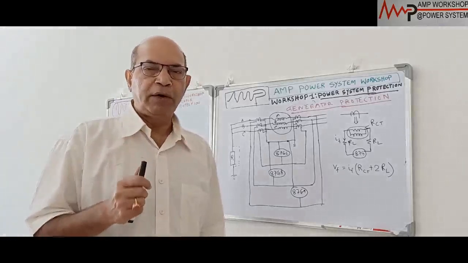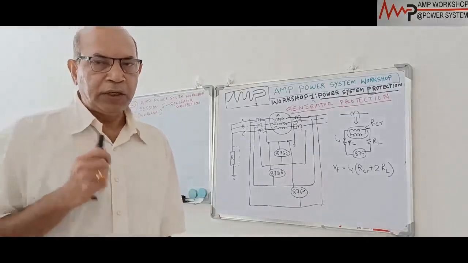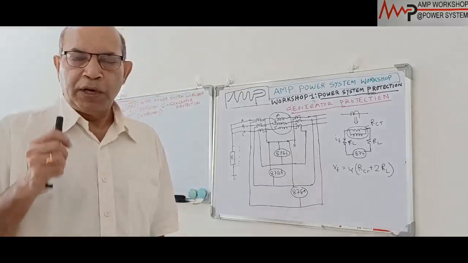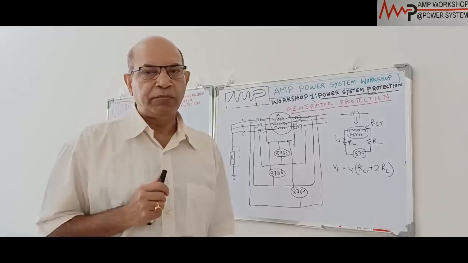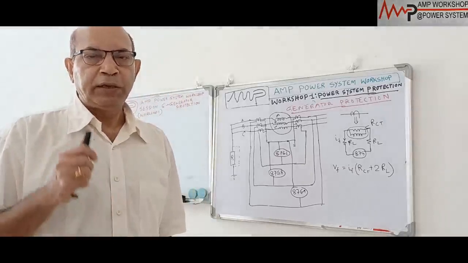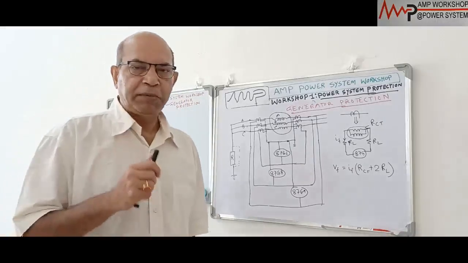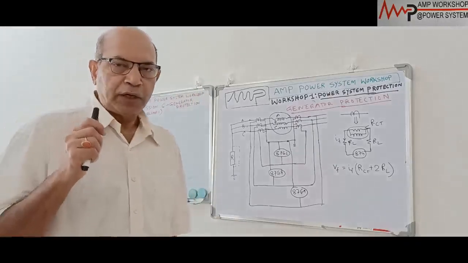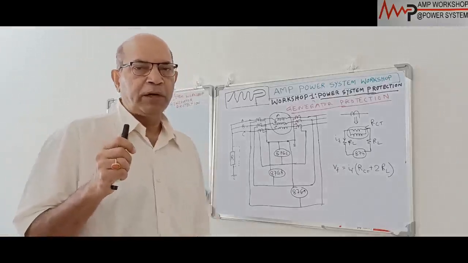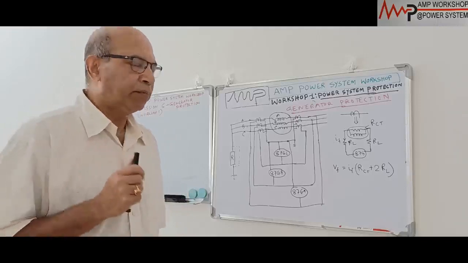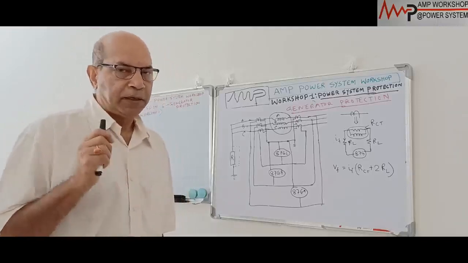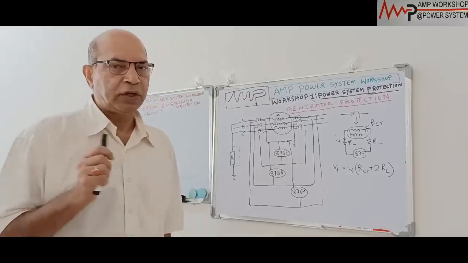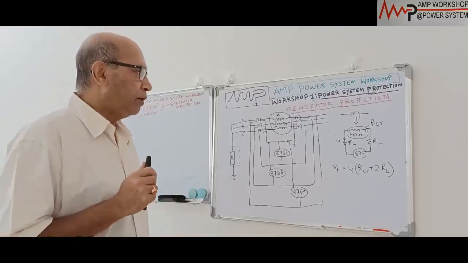Every equipment has a fault current withstand time. So the intention of the protection system is to clear the fault current as soon as possible to maintain the continuity of the power supply to other equipment, and that time must be less than the withstand capacity of the equipment for the specific fault current for a specific time. The intention is to protect the equipment, not to damage it under fault condition, by clearing the fault. But keep in mind, a protection system cannot prevent the occurrence of a fault. That is not its job. So with this background, let's see the generator protection.